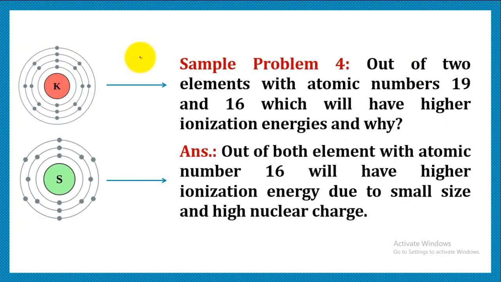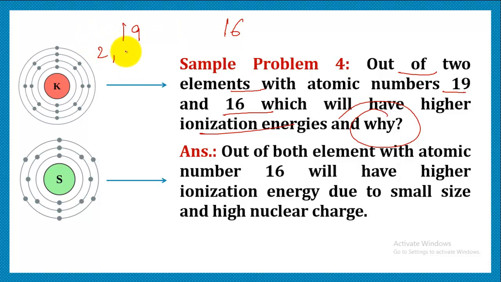Now let's do one sample problem. The problem is: out of two elements with atomic numbers 19 and 16, which will have the higher ionization energy and why? So we have two elements with atomic numbers 19 and 16. Which of them will possess higher ionization energy? That can be made out when we write the electronic configuration.